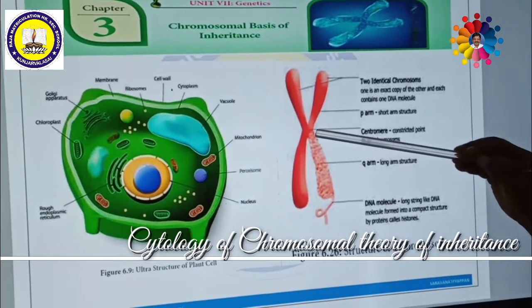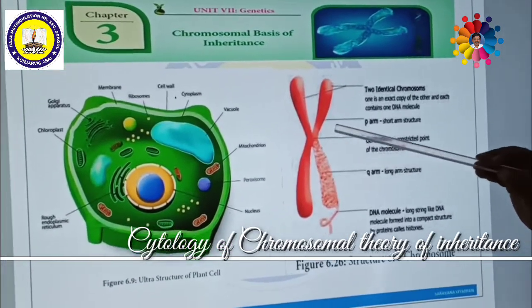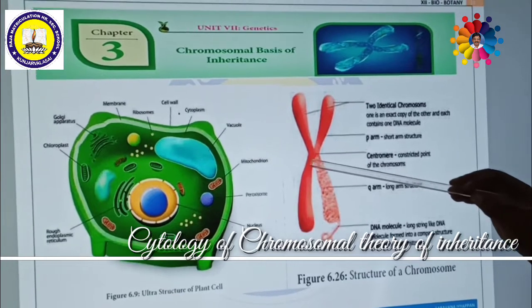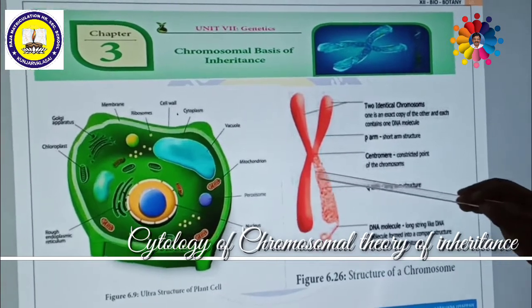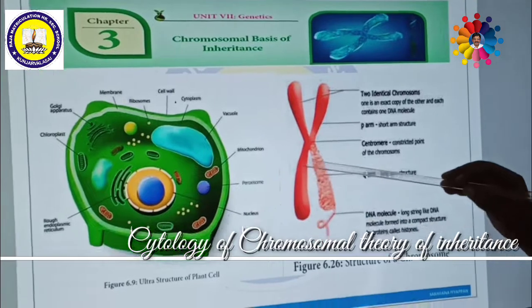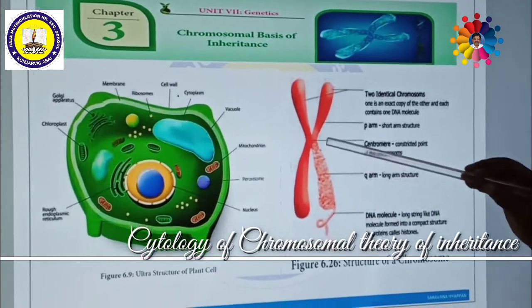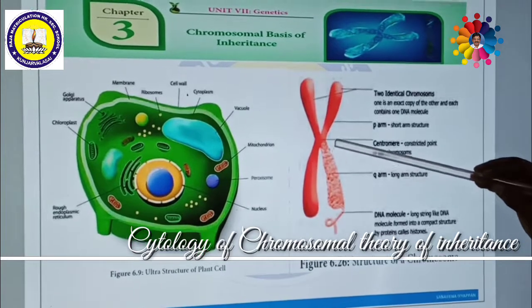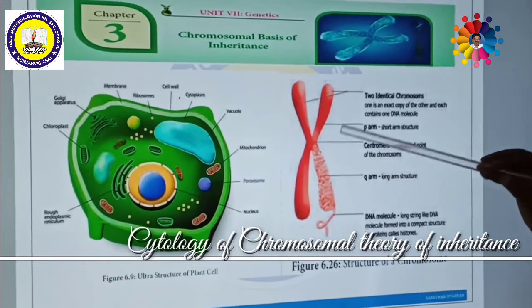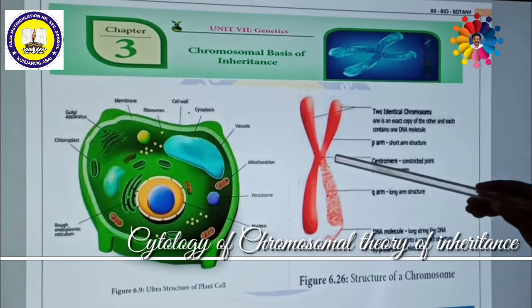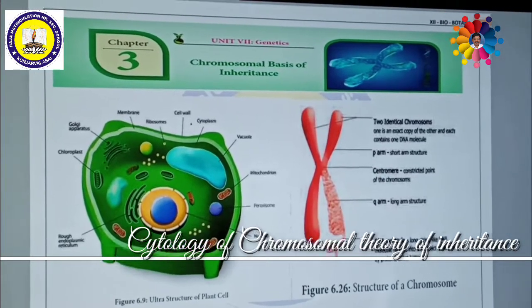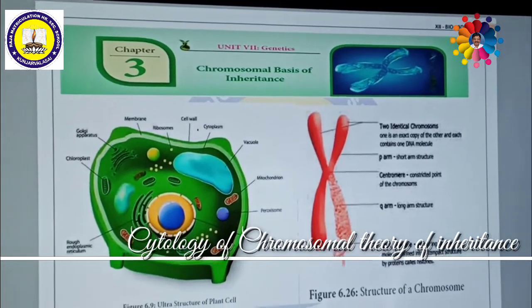Each characteristic feature will be determined by these genes, which are located on the chromosome in a linear fashion, one above the other. Each gene is responsible for different characteristic features of every living organism. So this is another concept of the chromosomal theory.